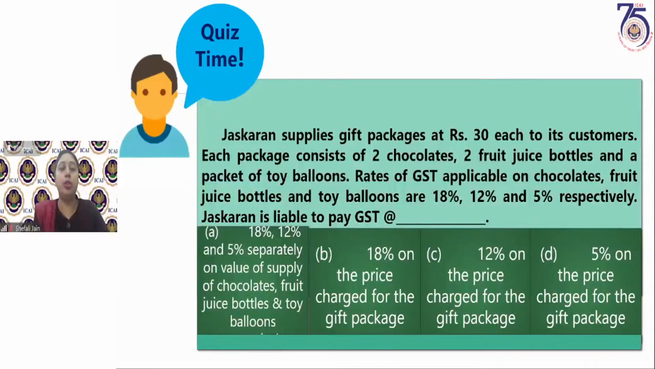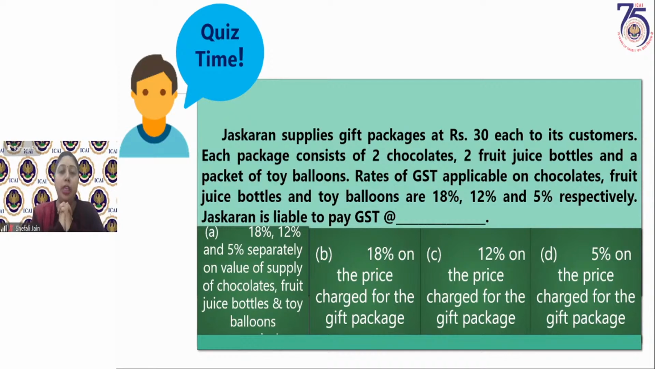Now, this is also a quiz question. Jaskaran supplies gift packages at ₹30 each to its customers. Each package contains 2 chocolates, 2 fruit juice bottles, and 1 packet of toy balloons. Very easy question. I am expecting the correct answer from all of you. Rates of GST applicable on chocolates, fruit juices, and toy balloons, because it's a gift package, it's already mentioned, are 18%, 12%, and 5% respectively. Now, Jaskaran is liable to pay GST at what rate, which is applicable on these goods supplied by Jaskaran to its customers?